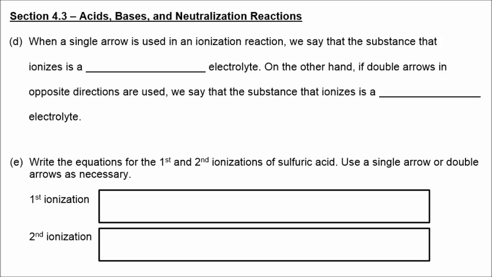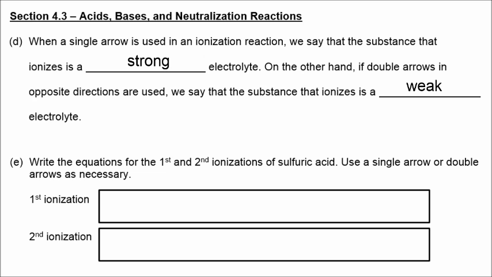When a single arrow is used in an ionization reaction, we say that the substance that ionizes is a strong electrolyte. On the other hand, if double arrows in opposite directions are used, we say that the substance that ionizes is a weak electrolyte.